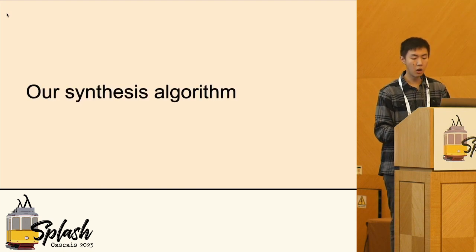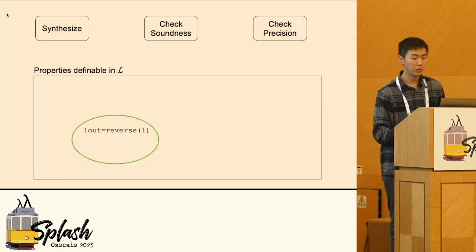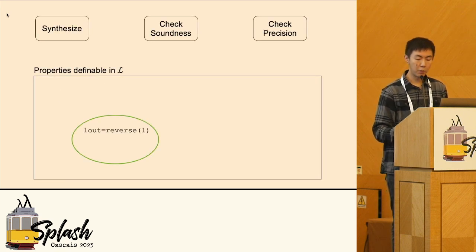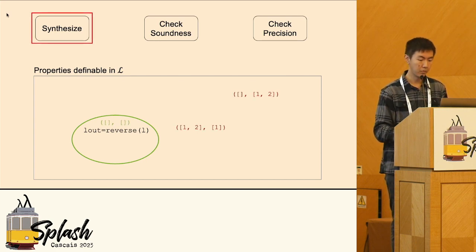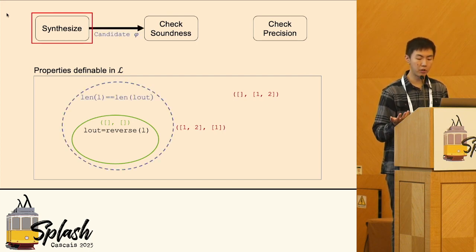So, how is a specification synthesized? The algorithm uses three components: synthesize, check soundness, and our key component, check precision. The synthesis is example-based. Again, let's consider the properties definable in the language L. What synthesize does is find a property in L that satisfies all the positive examples and rejects all the negative examples.